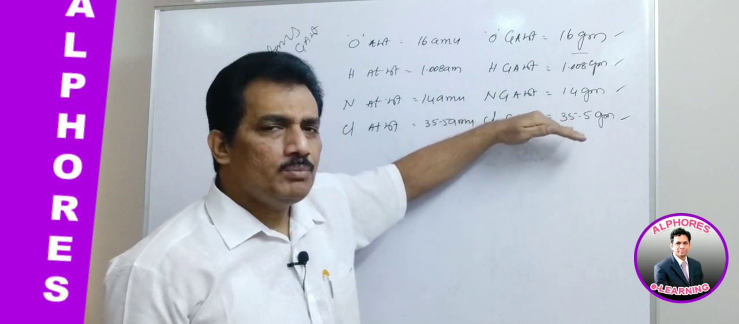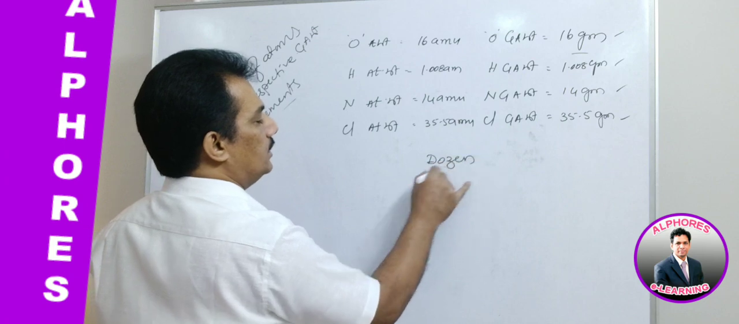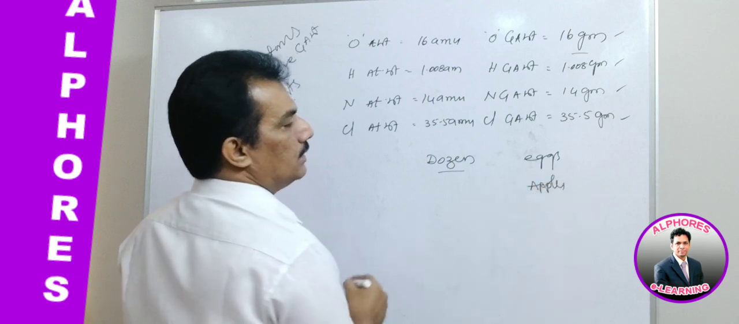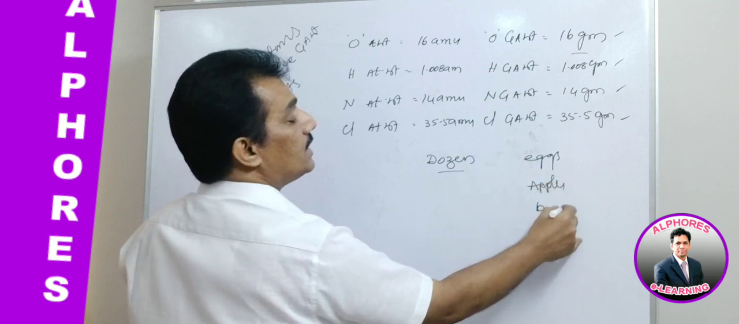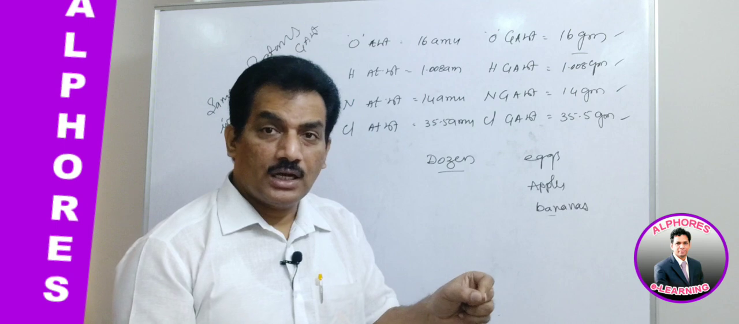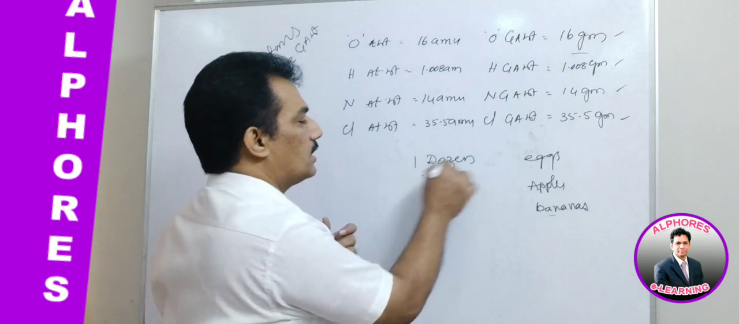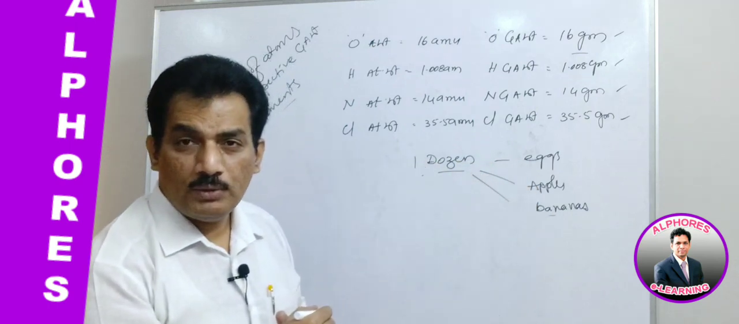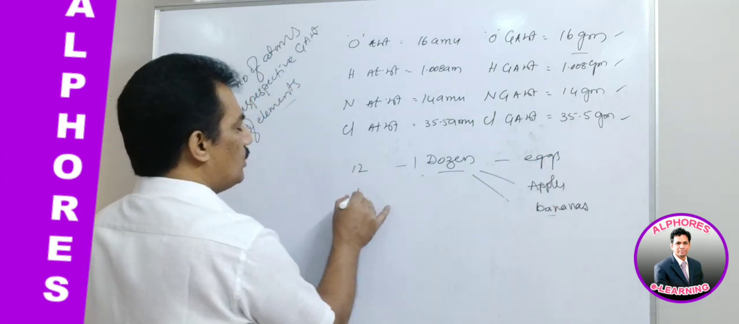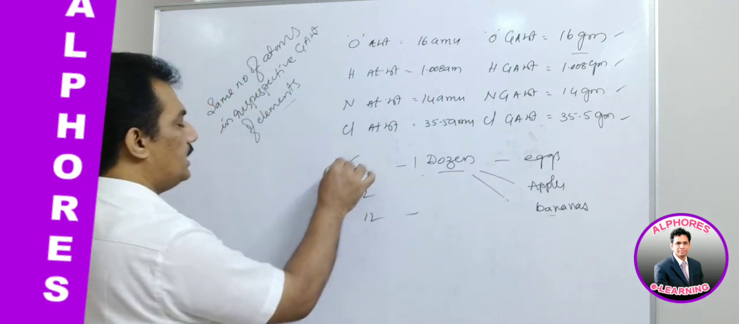So simply for your understanding, let me take a dozen. We are considering a dozen eggs, apples, and bananas, to make you understand the concept. Can you guess how many they are? A dozen eggs means 12 eggs. A dozen apples means 12 apples. A dozen bananas means 12 bananas. So the number is the same.